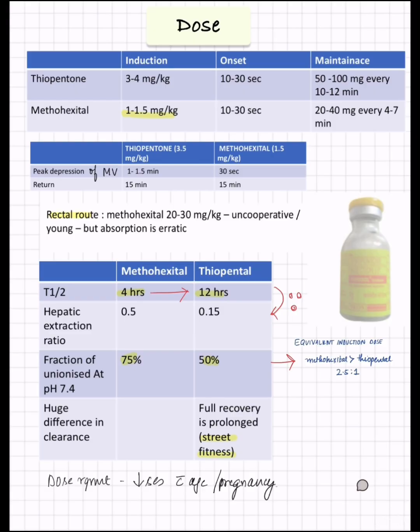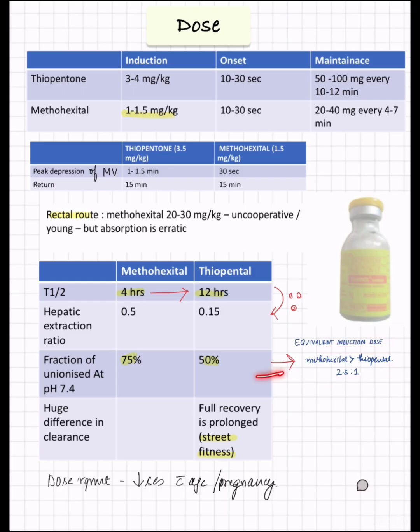The peak duration of depression of minute ventilation with thiopentone is 1 to 1.5 minutes, and it returns within 15 minutes. Coming to the comparison between methohexital and thiopentone, the equivalent induction dose of methohexital is less as compared to thiopentone. So the ratio becomes 2.5 to 1.